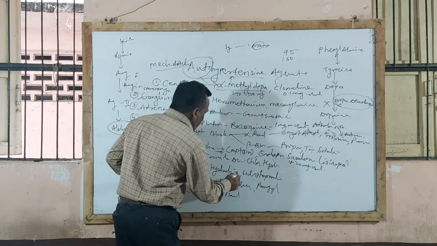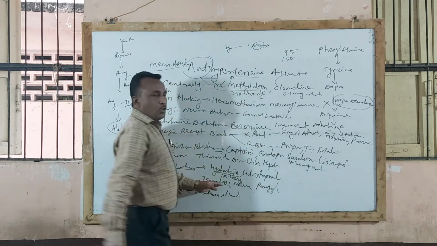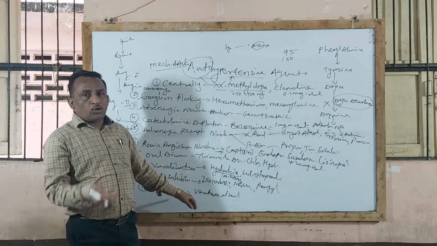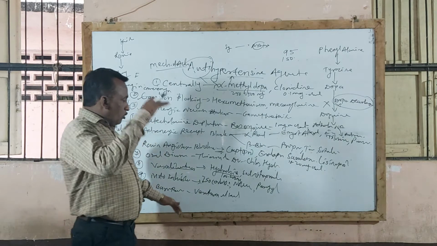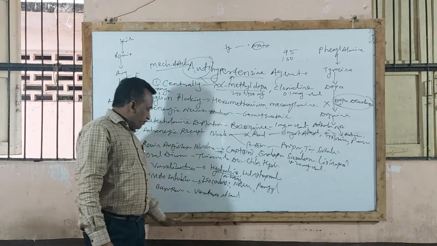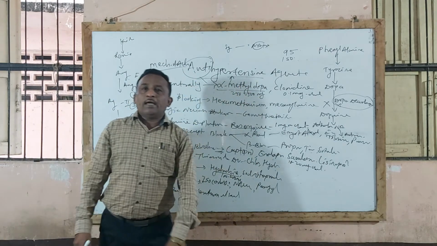Particularly hydralazine is used in the dose of 100 to 200 milligram by oral route of administration as an antihypertensive agent. Then MAO inhibitors, already completed, which by inhibiting the action of MAO enzyme cause lowering of blood pressure, that is isocarboxazid, nialamide and pargyline. So this is the full classification of antihypertensive agents.